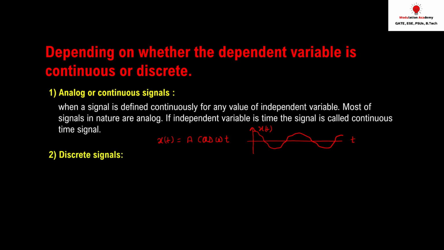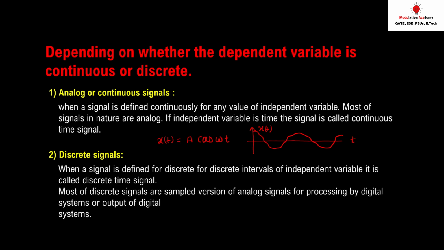Now the second one is a discrete signal. The signal whose amplitude can be measured at particular time intervals is called a discrete signal. Suppose I have a discrete signal represented by x of n, where n is an integer, equal to a n square. If I plot it, this is n, and this is x of n.